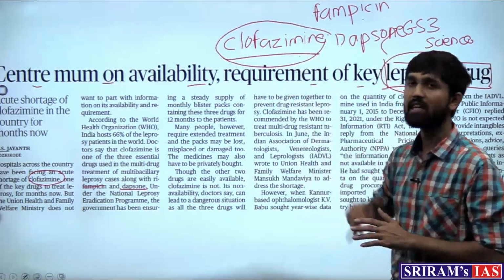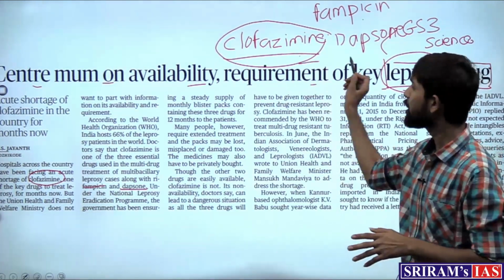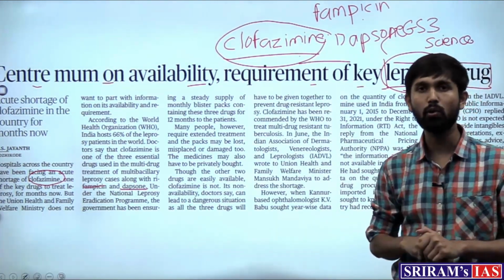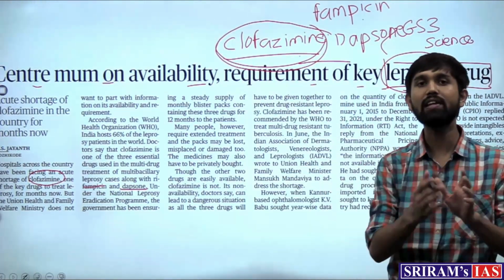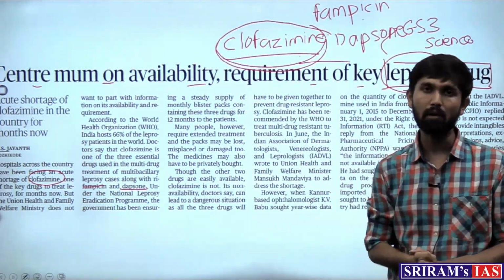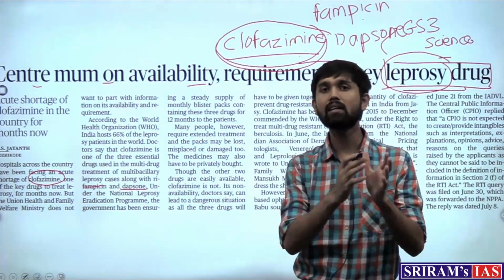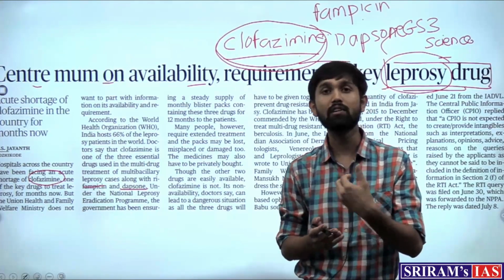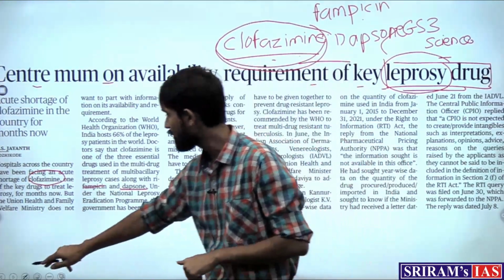Now out of these 3 drugs, if one drug becomes unavailable, the whole treatment process can go haywire, and the unavailability of clofazimine in various private hospitals has become a cause for worry. And that is what the article is talking about, that many private hospitals are facing shortages of this drug, clofazimine.